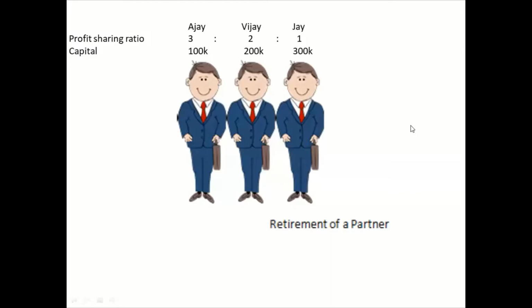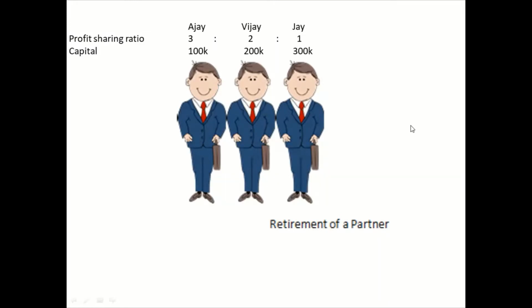Dear students, today we are going to learn a chapter called Retirement of Partner. As we have already learned the chapters Change in Profit Sharing and Admission, this chapter will be way too simple for you to understand. There are only two things which are different from admission and change in profit sharing. Otherwise, the chapter is almost similar. You will be making your revaluation account, capital account, and importantly, your balance sheet.